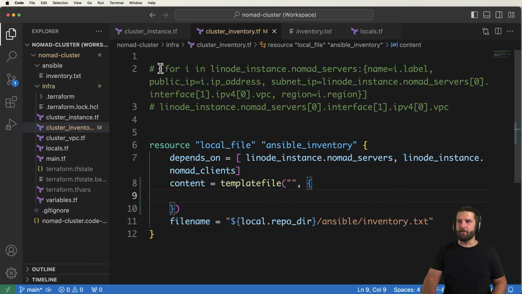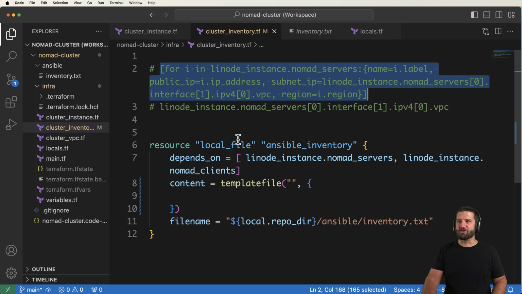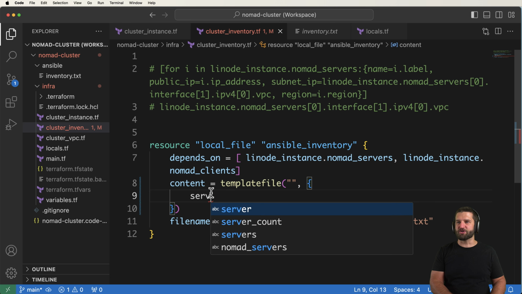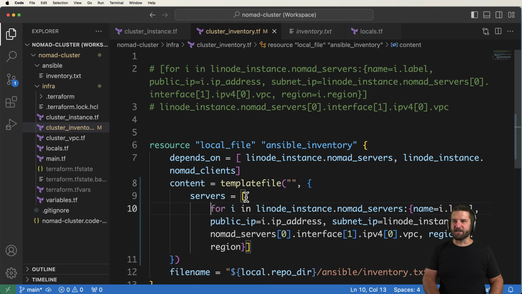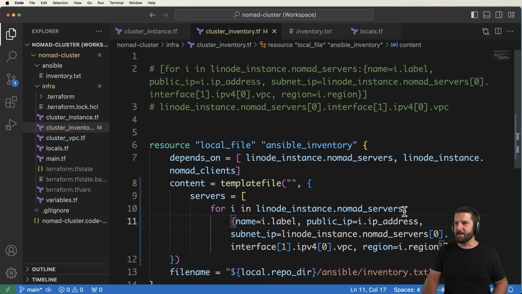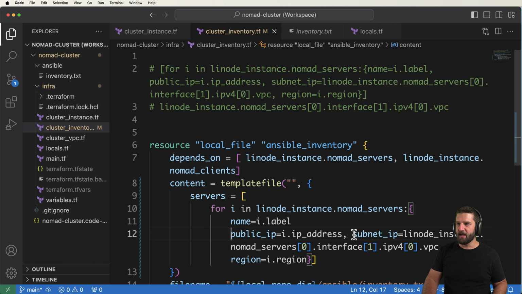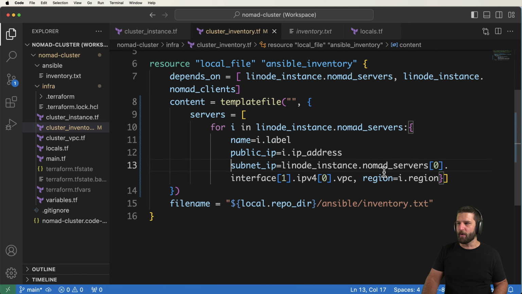So if you remember back when we did this iteration here, we can actually use this iteration now and say something like servers equals to that iteration. But the nice thing is I can actually separate this out a little bit more so it's easier to read and, well, easier to work with our Terraform modules themselves. And we can get rid of commas and all that as well.